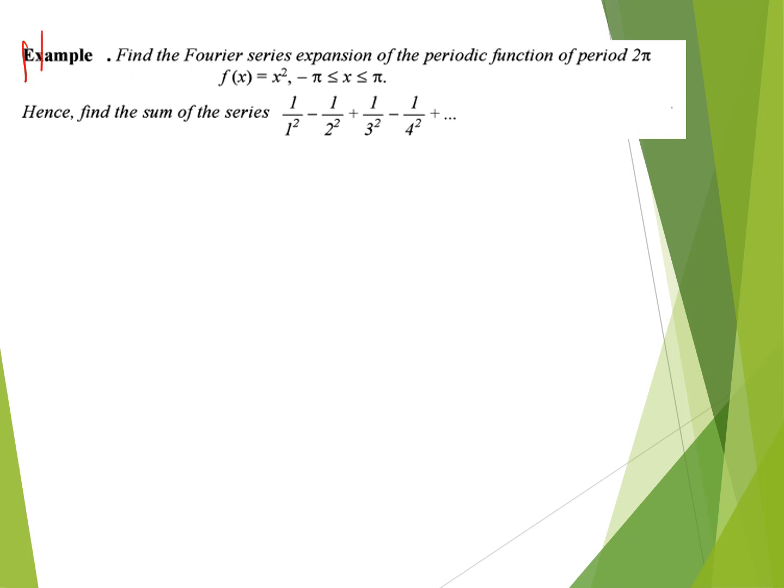Now let me consider one example: find the Fourier series expansion of the periodic function of period 2 pi, where f(x) is equal to x square and the interval is minus pi to plus pi. That means we can use an even and odd function concept here, and hence find the sum of the series and also find the value of this.